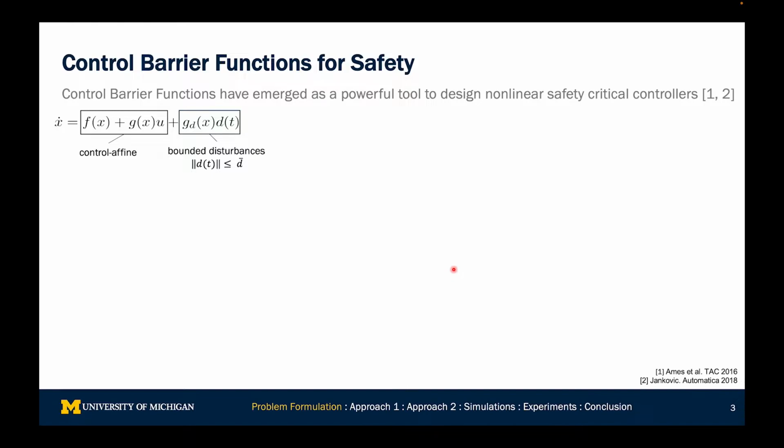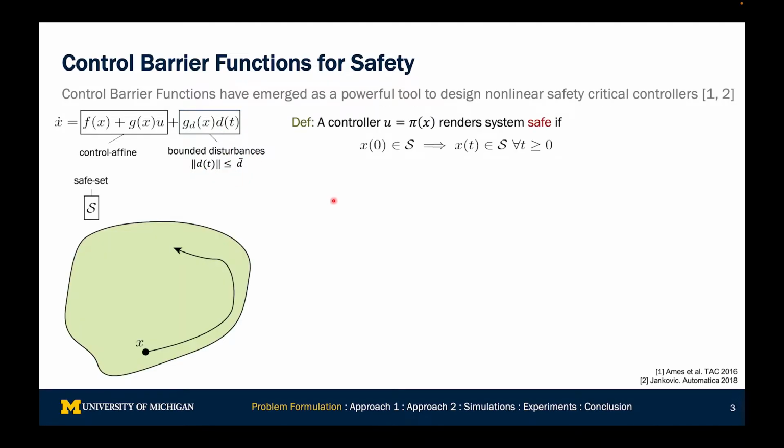They've become a really powerful tool because they allow us to synthesize nonlinear safety critical controllers pretty much online. Here, we consider a control affine system, x dot equals f of x plus g u, subject to some bounded disturbance, g disturbance times d of t, where d of t is bounded and the bound is known a priori. We say a system is safe, or a controller renders the system safe, if, for the safe set, any initial condition that the state starts in maintains itself within the safe set. So x of 0 in S implies x of t in S for all time in the future.